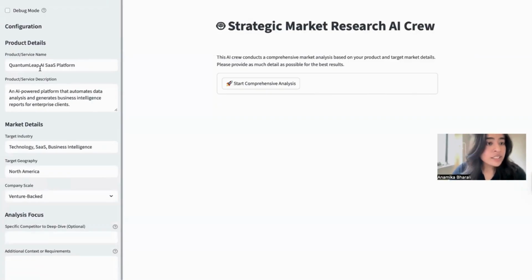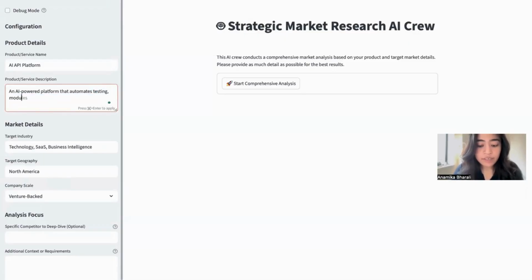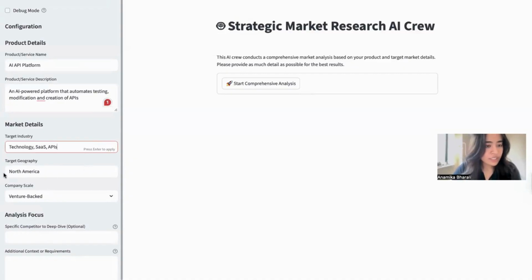So for the demo, let's go ahead and say an API AI powered platform that automates testing, modification, and creation of APIs. And market details would be technology, SaaS, APIs, and geography. Let's leave it as North America. And let's change the company scale to bootstrapped.